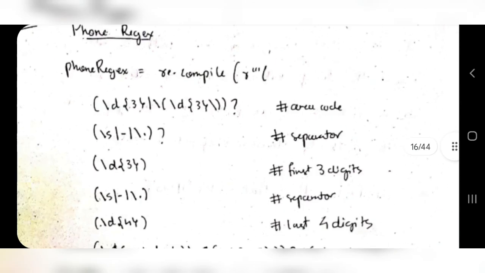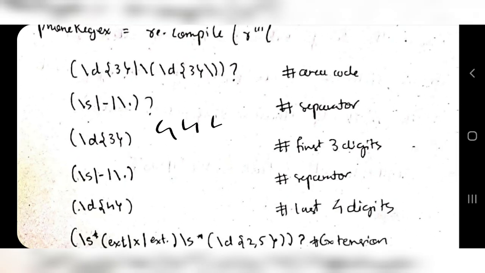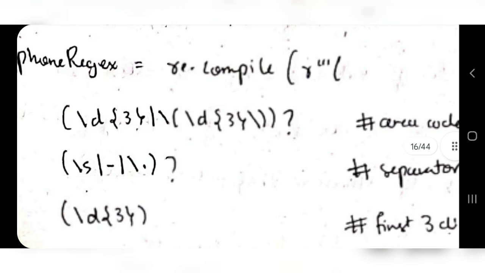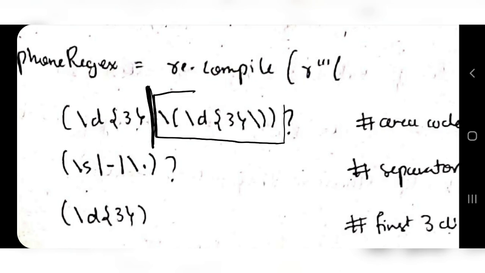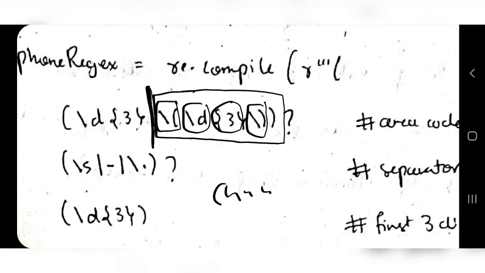And the area code can be like this, 444, or it can be within a bracket as well. So that possibility should also be included. This is the first possibility, and there is an OR operator here. After that, this is the next possibility. First is a bracket, and here you have the digit. How many times should it be repeated? 3 times. So you'll have 444, and the ending is also with a bracket. That means a bracket is included here, and that is closed here.